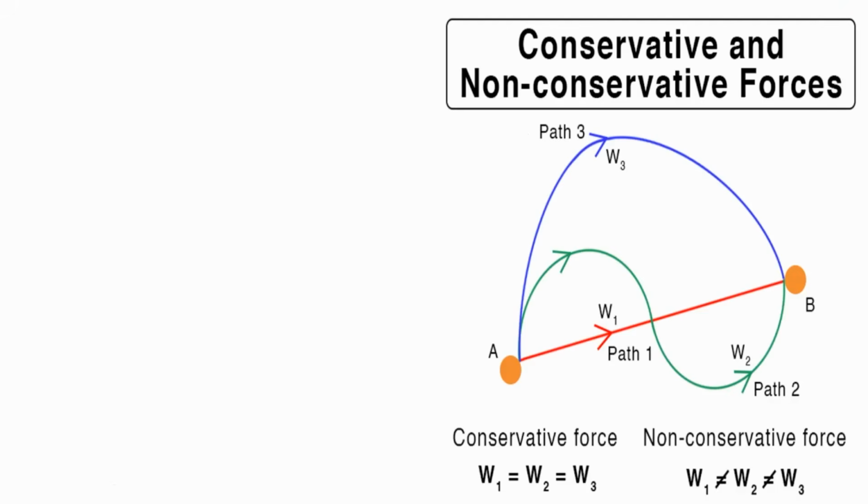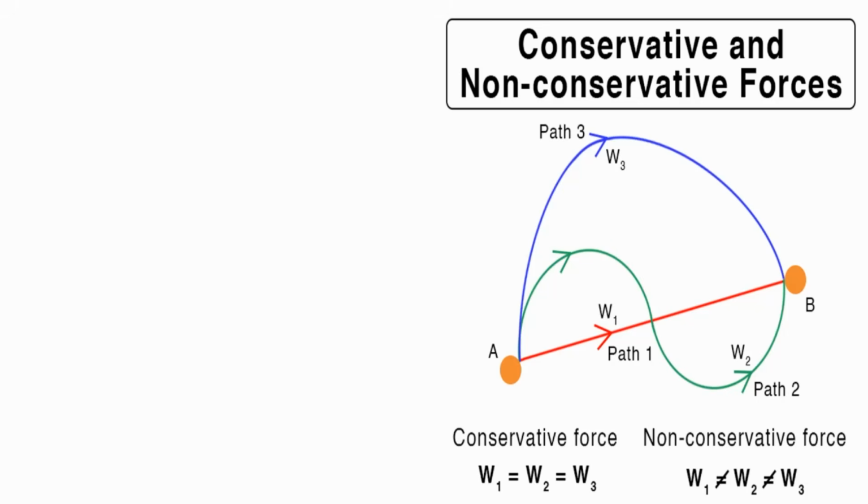Okay, I have a diagram. Before I do the definitions, let's interrogate the diagram. On the diagram, I've got 2 points. I've got point A, I've got point B, and there's path A, which means I can move from A to B using path A. I can also move from A to B using path number 2 or path number 3 or path number 1, whichever.